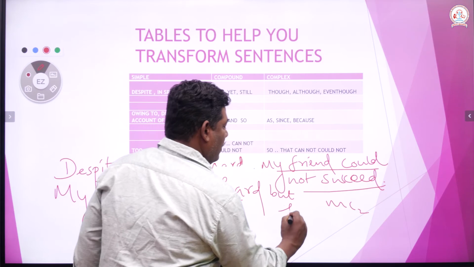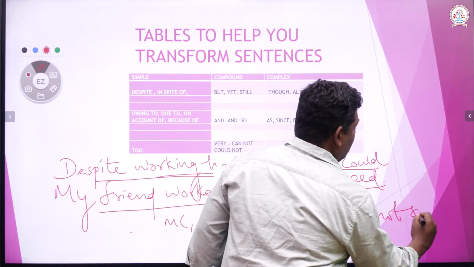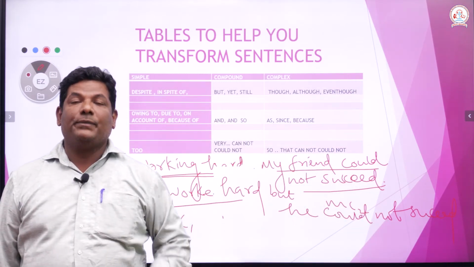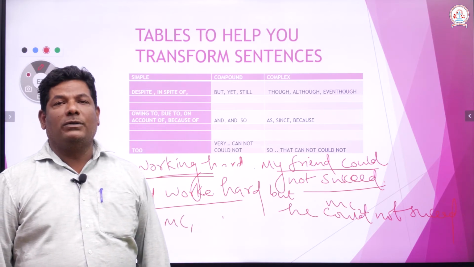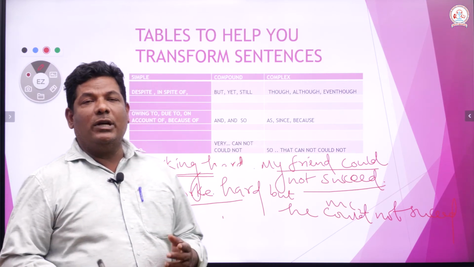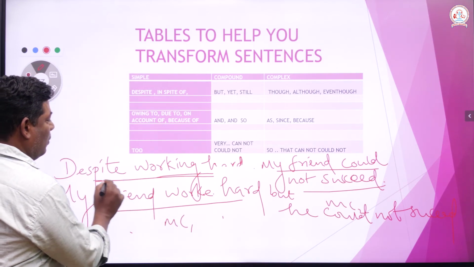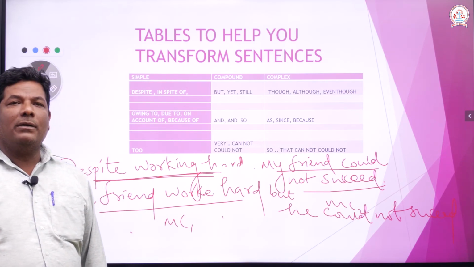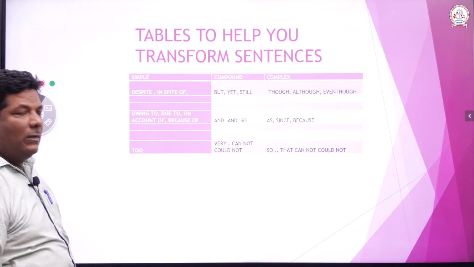But he could not succeed, right? He could not succeed. So, now it has become a compound sentence. The same sentence, if they ask you to change into complex, what do you have to do? You have to make it a subordinate clause, right? You have to make it a subordinate clause.